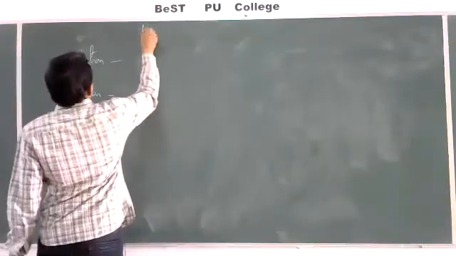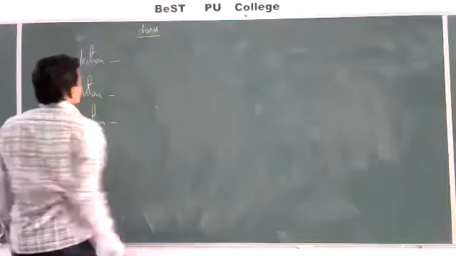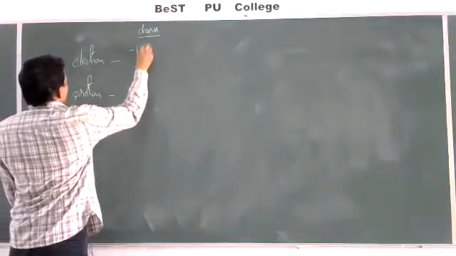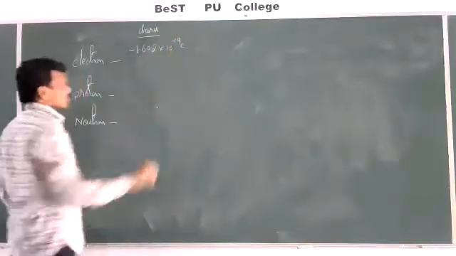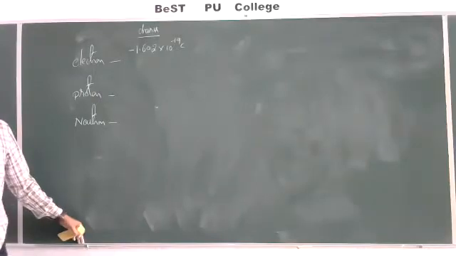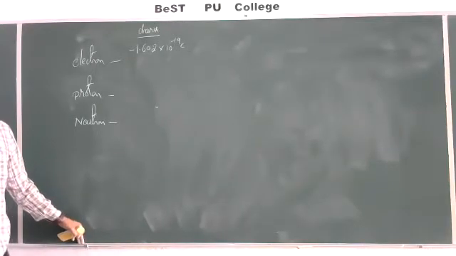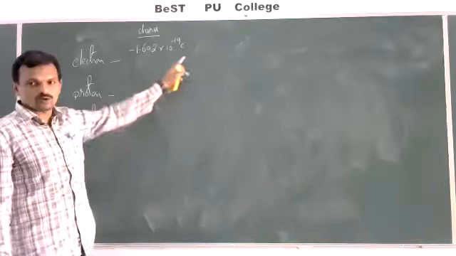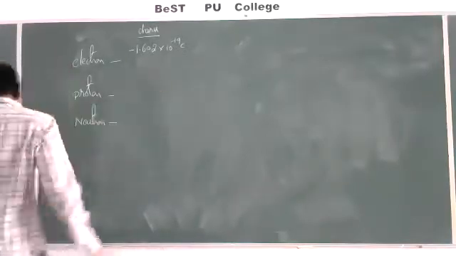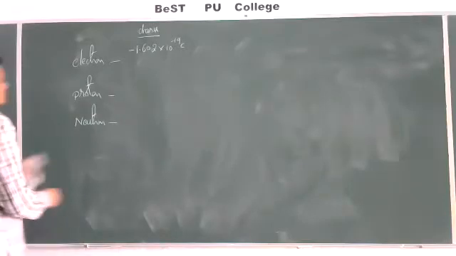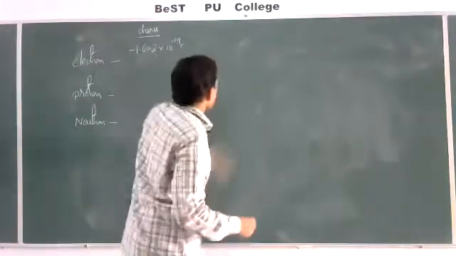What about charge? What is the charge of the electron in coulombs? Minus 1.602 into 10 power minus 19 coulombs. This is the charge of the electron. Then what about the charge of the proton?